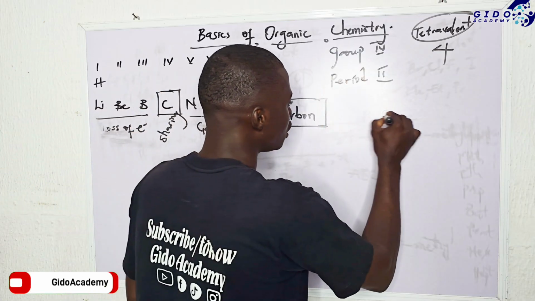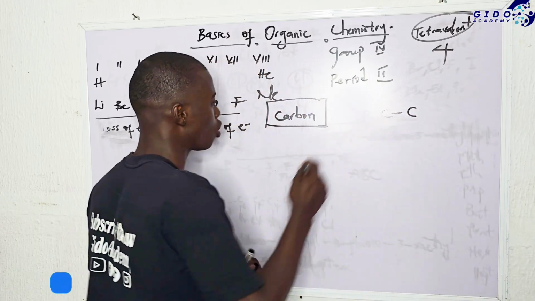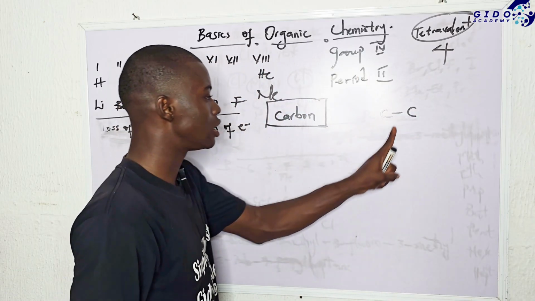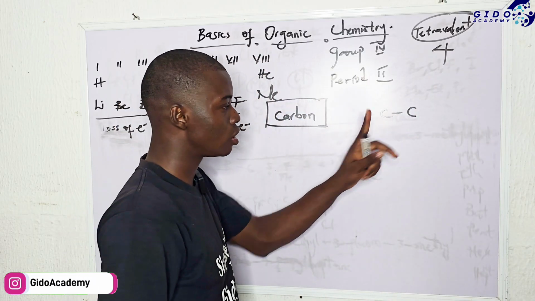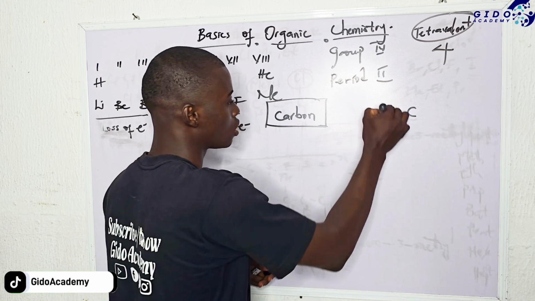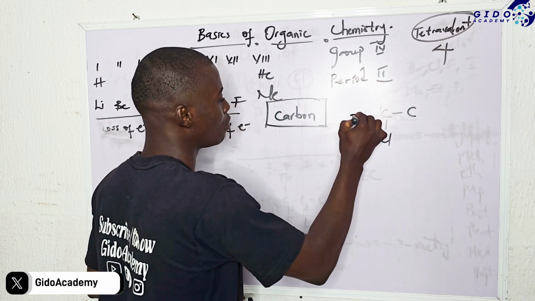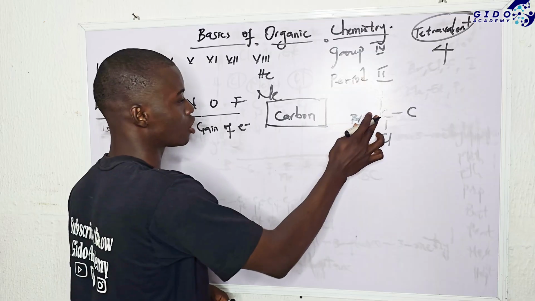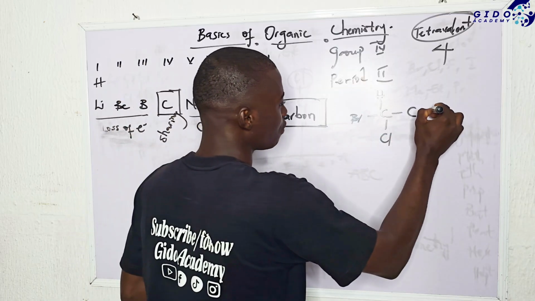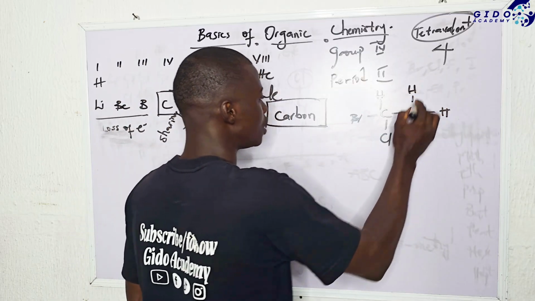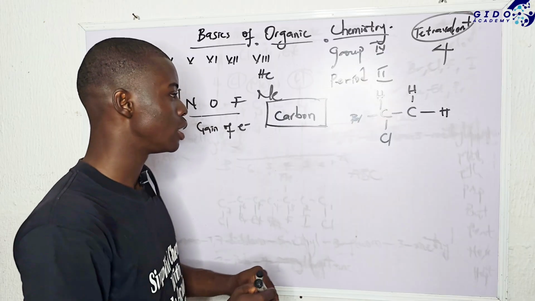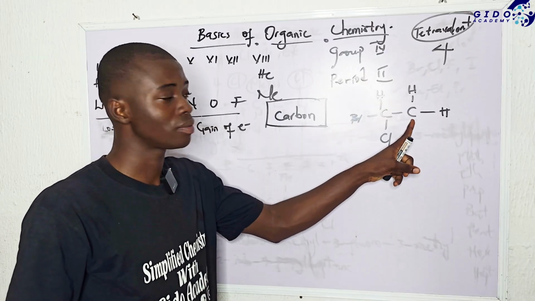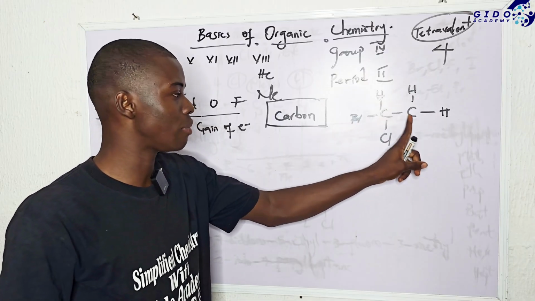That's to say, if carbon is bonded to a carbon atom, it's not complete, because this is just 1 bond. And how many bonds are remaining? 3 others: 1, 2, 3. So here can be chlorine, here can be bromine, here can be hydrogen. So this carbon atom is stable. So what if I have hydrogen here and here is hydrogen? Is this carbon atom stable? No. This is not correct, because 1, 2, 3, this carbon has 3 bonds.